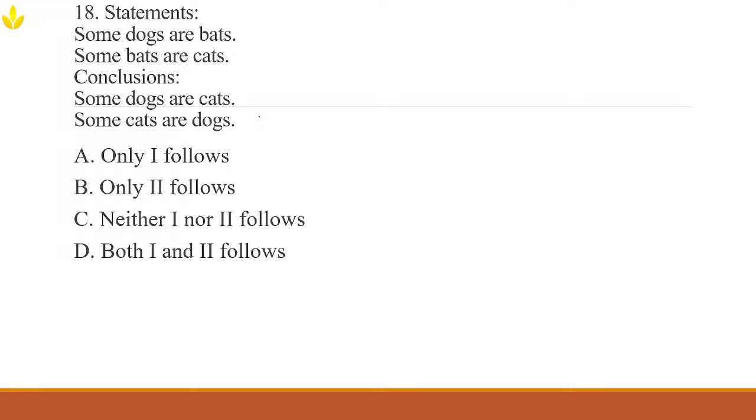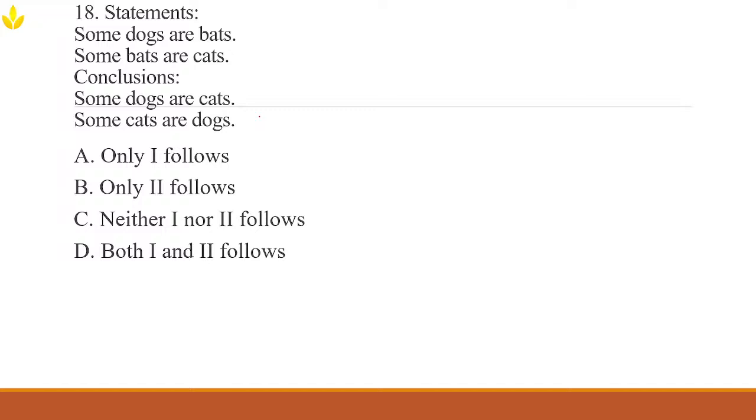Now you notice one thing: dogs and cats are not directly connected. Let's say I say some students are singers, some singers are dancers. What can you conclude from that? I'll say it again. Some students are singers, some singers are dancers. Can we conclude that some students are dancers?